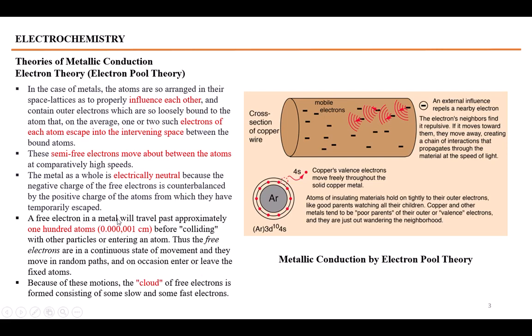A free electron in a metal travels approximately 0.000001 centimeter before colliding with other particles. Thus, these free electrons remain in continuous motion, and their motion is on a random path. The total electrons in the whole crystal system or in the whole metal form an electronic cloud which keeps binding the atoms together.